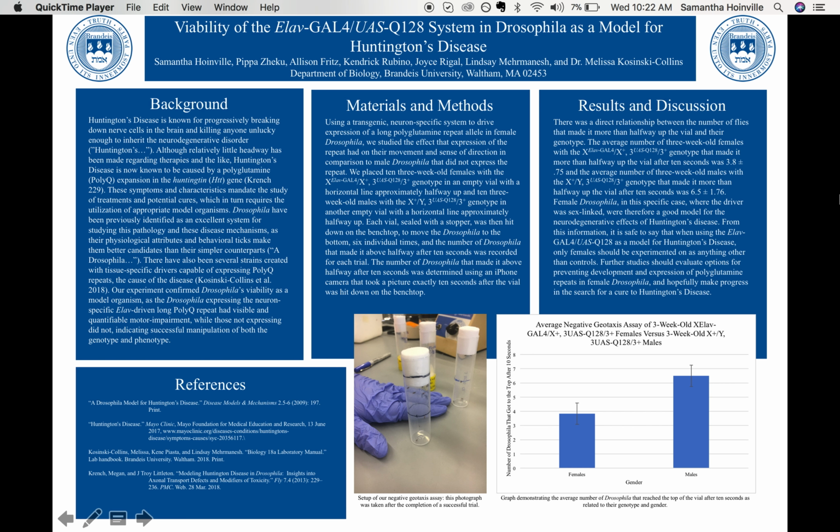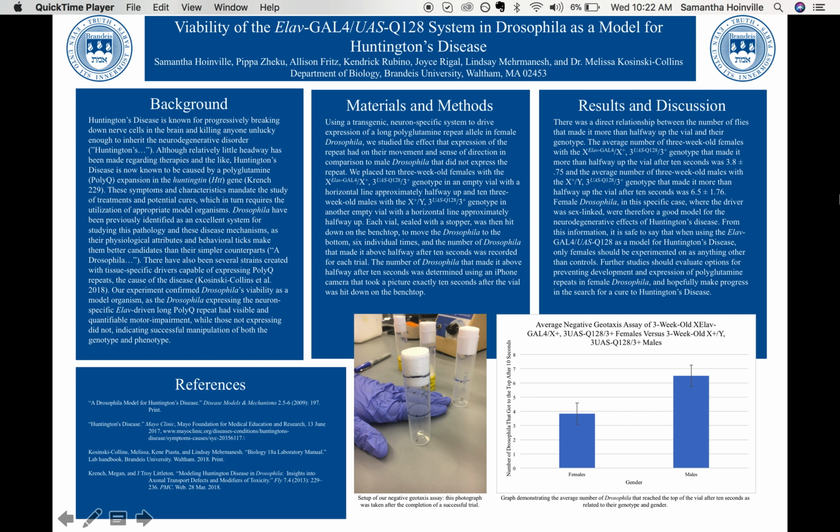And so the average number of 3-week-old females that made it more than halfway up the vial after 10 seconds was 3.8 plus or minus 0.75, and the average number of 3-week-old males that made it more than halfway up the vial after 10 seconds was 6.5 plus or minus 1.76.